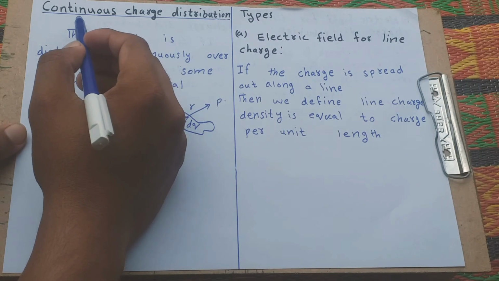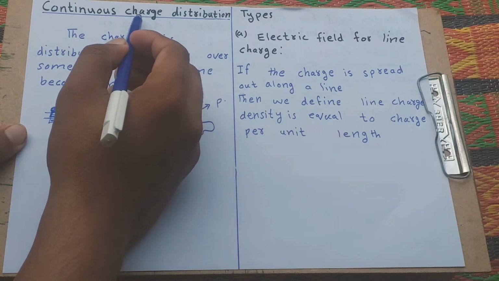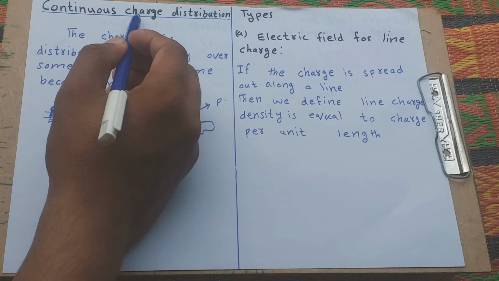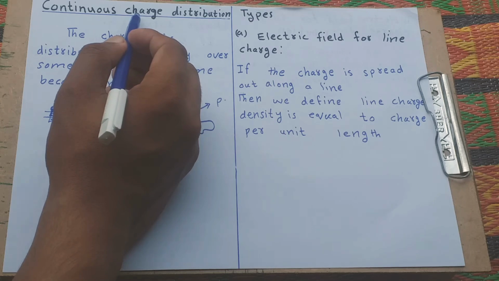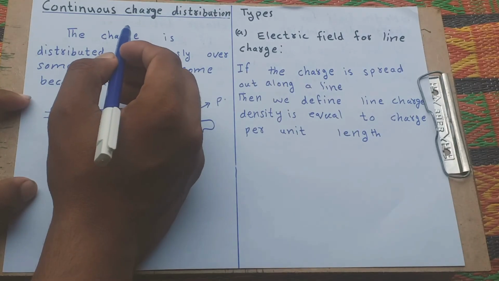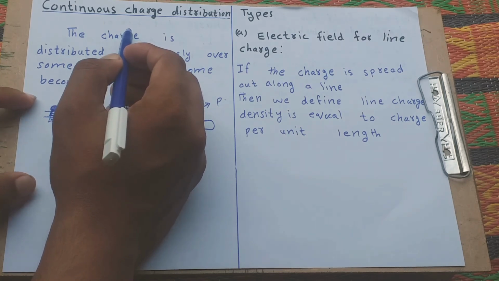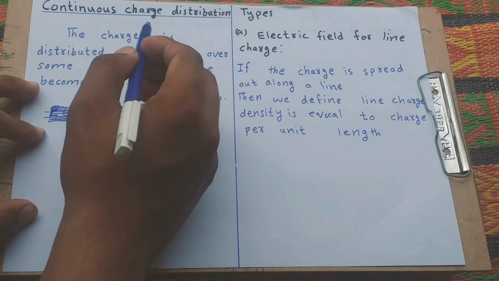Today our topic is continuous charge distribution. Charges are intrinsic properties of fundamental particles. There are two types of charges, positive and negative. But here our topic only discusses continuous charge distributions. A continuous charge distribution is a system in which the charge is uniformly distributed over the conductors.